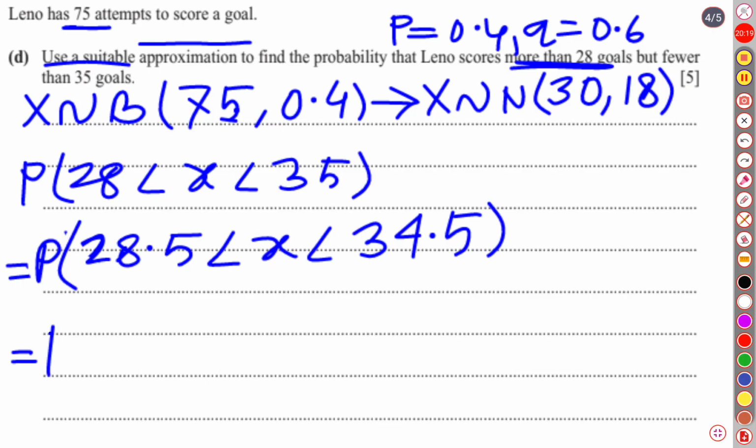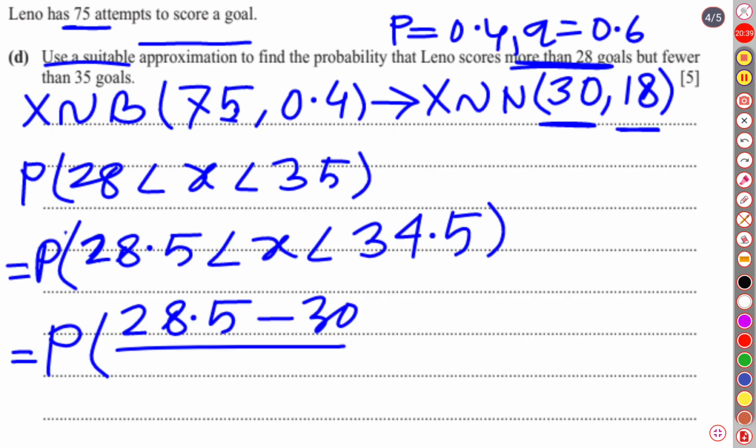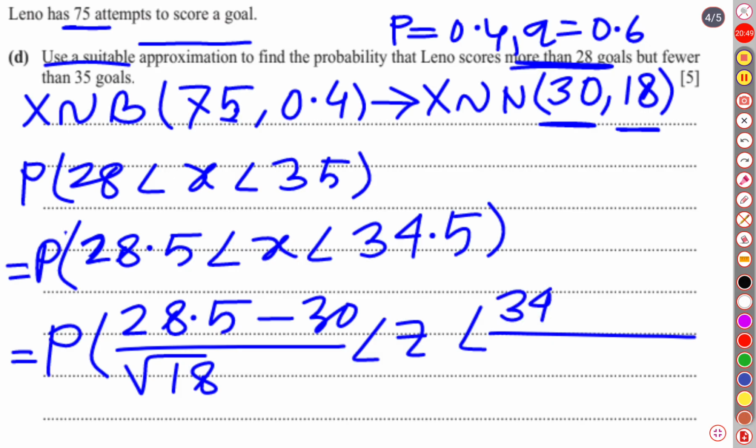If we standardize this, it is 28.5 minus the mean value we have already obtained, the mean value is 30, over the standard deviation, which is the square root of the variance, square root of 18, less than z less than 34.5 minus 30 over square root of 18.